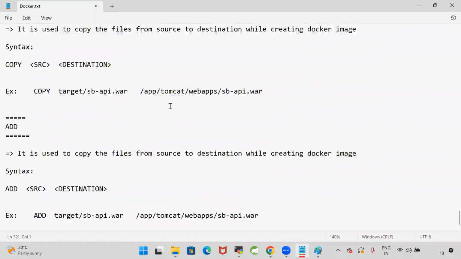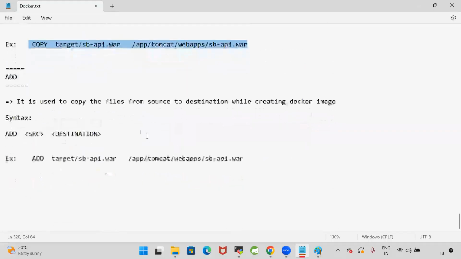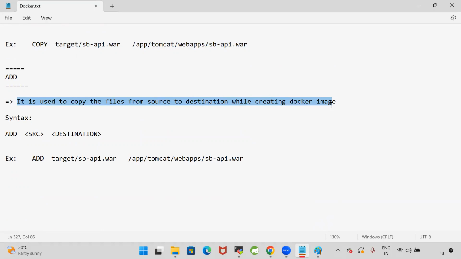COPY command and ADD command both are doing the same operation. COPY is used to copy the files from source to destination while creating the image like this. Whereas the ADD command is also used to copy the files from source to destination while creating the Docker image. So then what is the difference between the COPY command and ADD command? COPY command will take from one location to another location, whereas ADD command can take it from source to destination as well as it can download from the URL also.